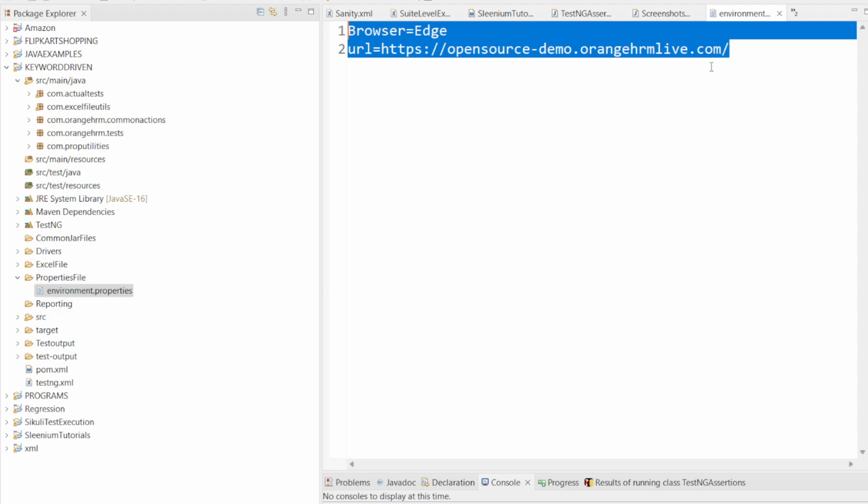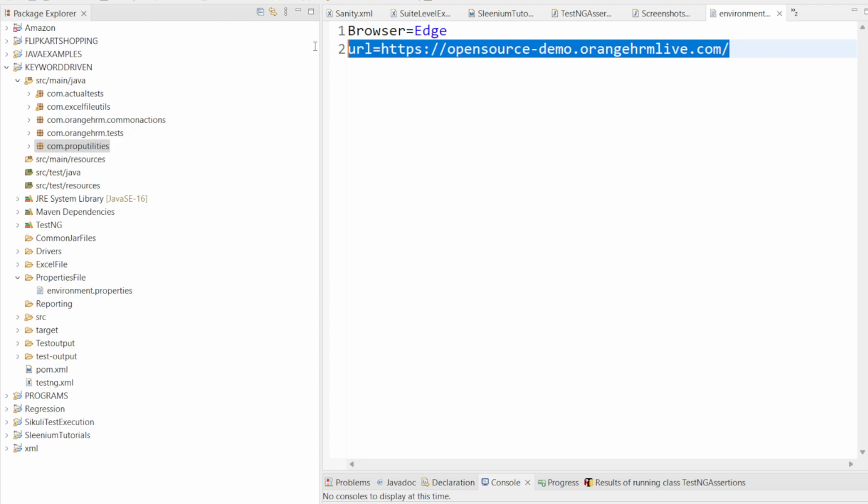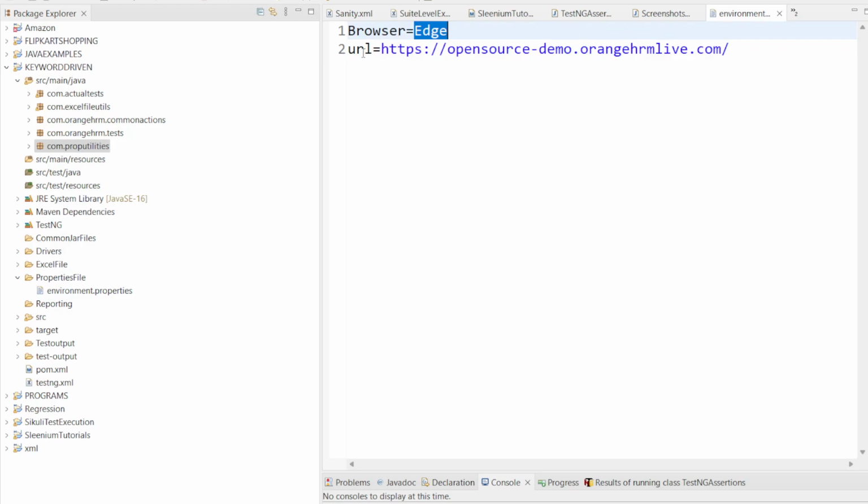The next step here is we are going to create one package called com.prop.utilities, where I am going to call all this properties information. I want to retrieve this browser value as edge, and this URL value as this URL. To achieve that, we need to create some piece of code that will call these keys and values from this particular properties file.